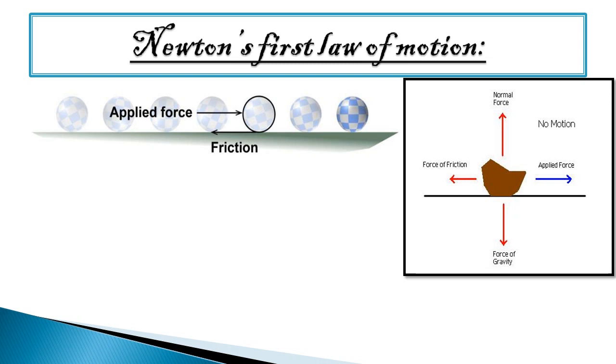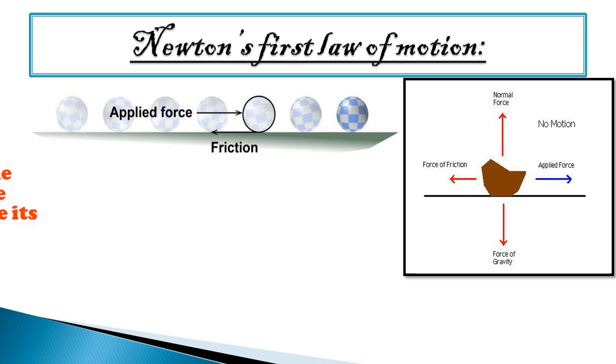In the next picture you can observe the particle is at rest, but many more forces are there. First is the applied force, that means we apply some force, then normal force, force of friction, and next is the force of gravity. The force of gravity is related to the Earth's gravitational force, that means the ability of Earth to attract every other object towards itself. This is the force of gravitation. So many forces are there and they cancel one another so that the net force is zero and the particle will be at rest or in uniform motion.